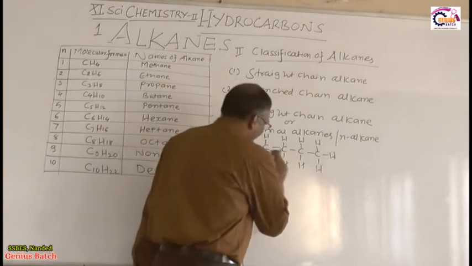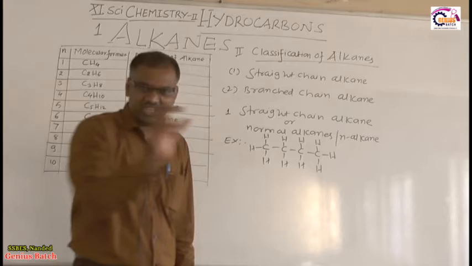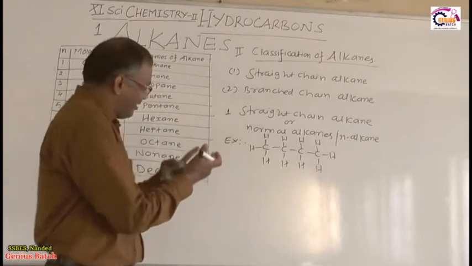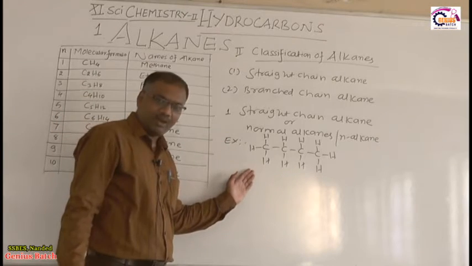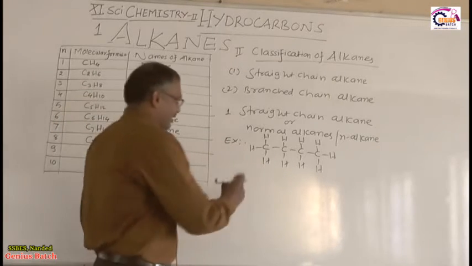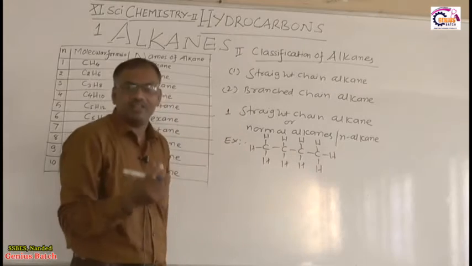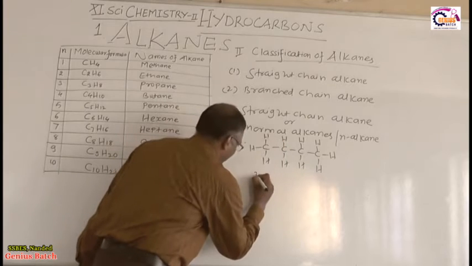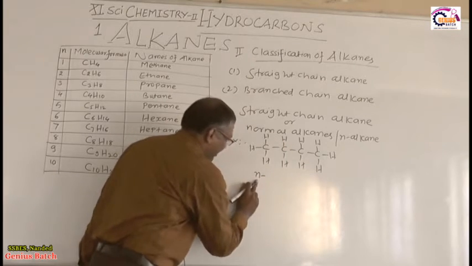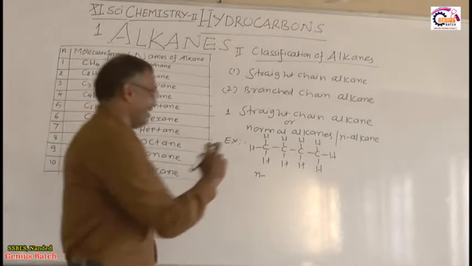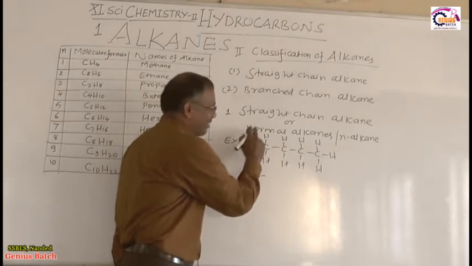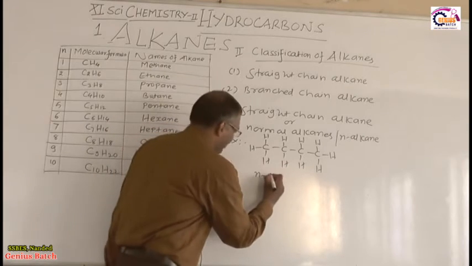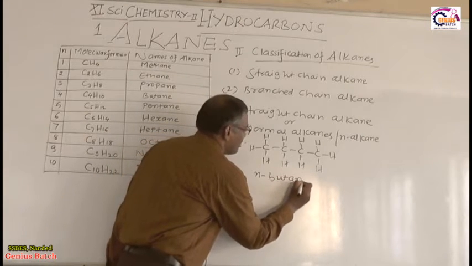So the carbon atoms are in a straight chain. You have not seen any branch present in this compound. Carbon atoms are in a straight chain, and not a single branch has been attached to these carbon atoms. So this is called a straight chain alkane, and it is also called an n-alkane. Straight chain alkane is also called a normal alkane or n-alkane. So what is the name of this compound? 4 carbon atoms are there, so it is butane.